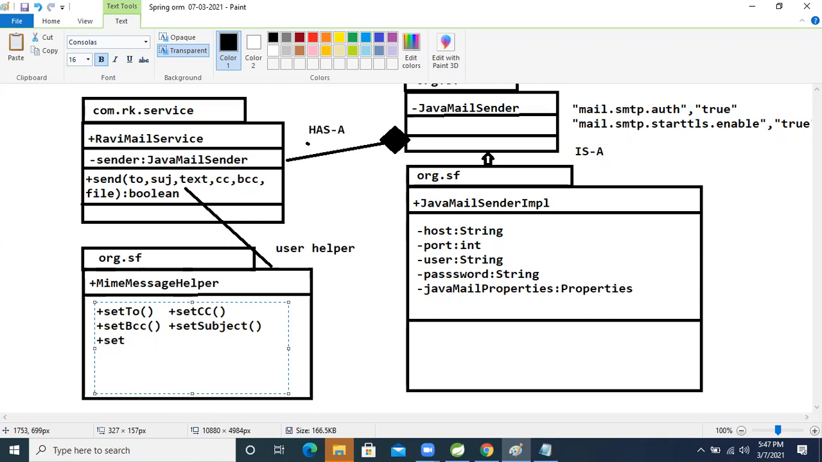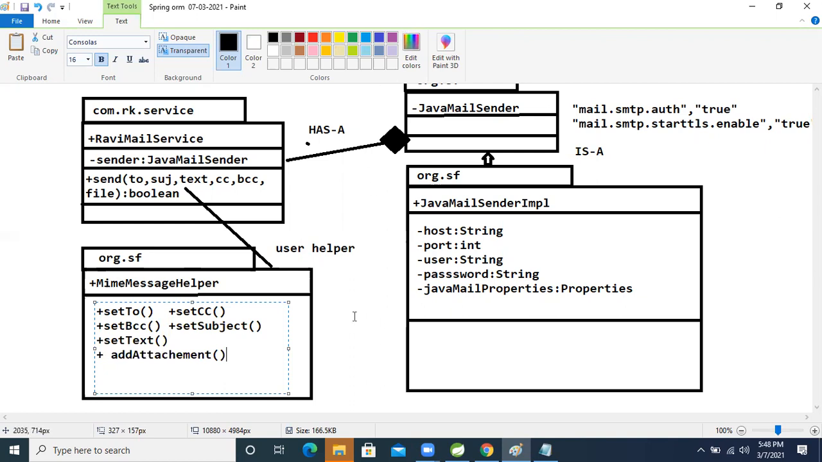Now what is the setText to write the text? For the text operation, the Spring people have given this method in this helper class. To attach the file, what method is given? For attaching the file, it is addAttachment. This method is given, so by using this method we will perform our mail kind of operation.